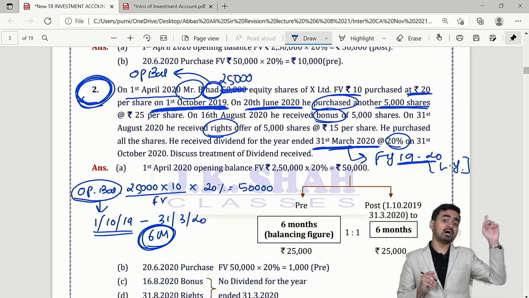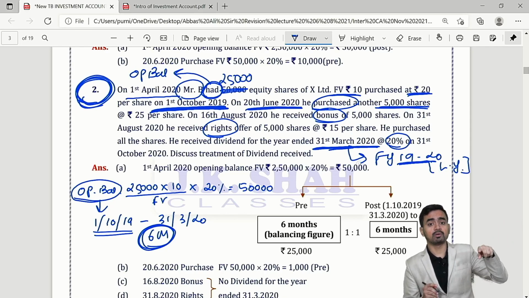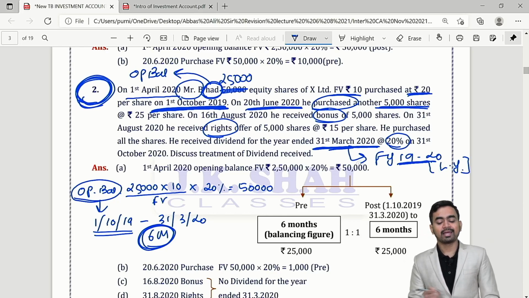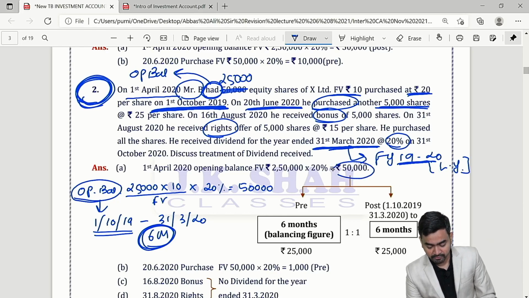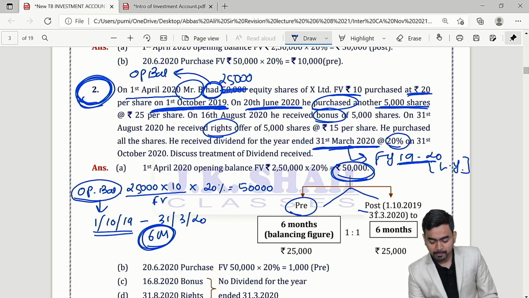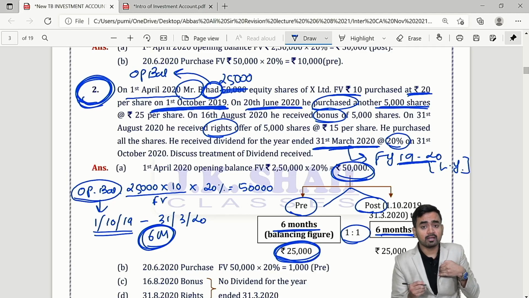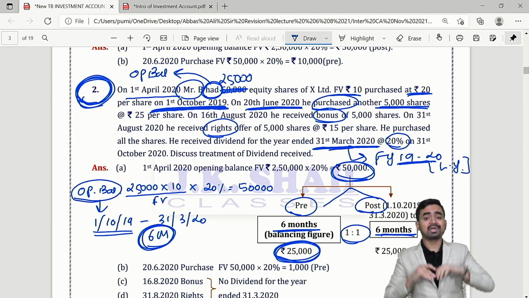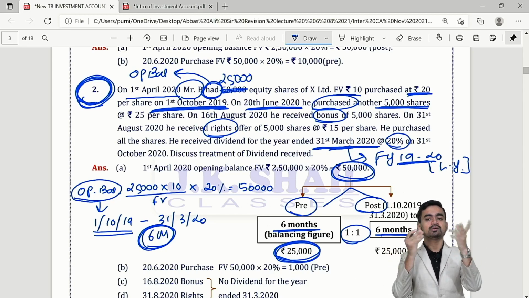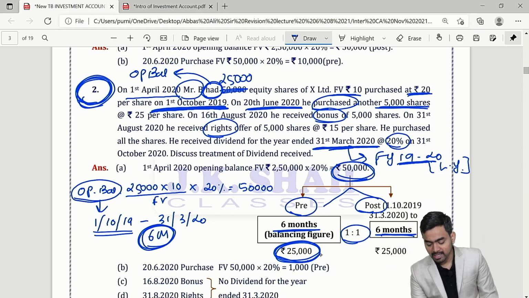And from 1st April to 1st October, somebody else was owner. And therefore, this 50,000 is divided into pre and post, in the ratio 1:1, that is 6 months to 6 months. Clear? So this 25,000 dividend I am getting, but for the period in which I was not owner, and therefore this is capital receipt.